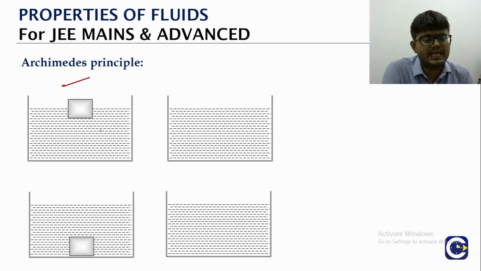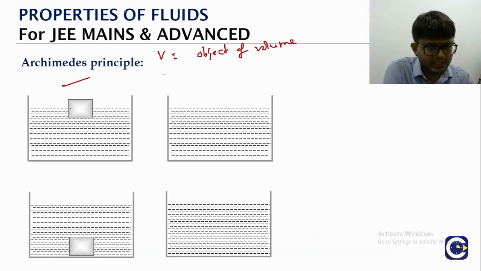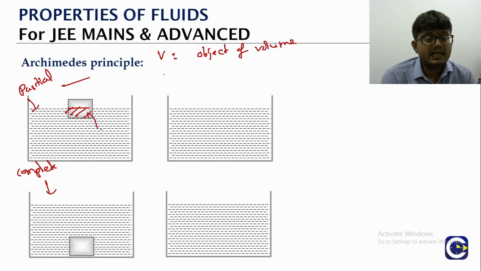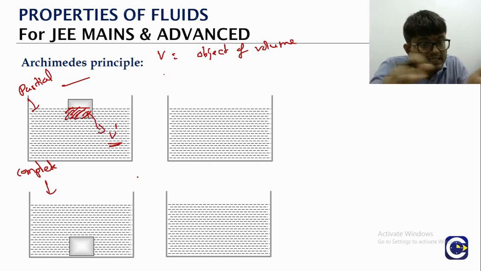Now for that we will just take these two examples. Here we have an object of volume V. In this case, this is the case of partial immersion. This is the case of complete immersion. In the partial immersion case, let us say V dash is the volume that is immersed. Whatever volume is immersed, that much amount of liquid is displaced. Previously, in that particular volume, the liquid was there, right? Now that liquid is not there, meaning that it is displaced.